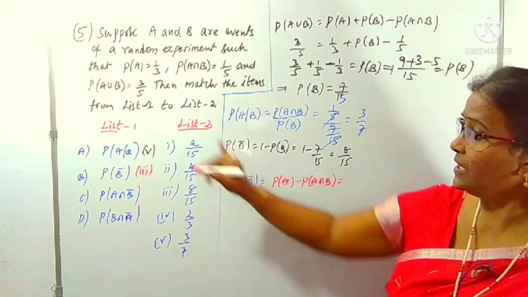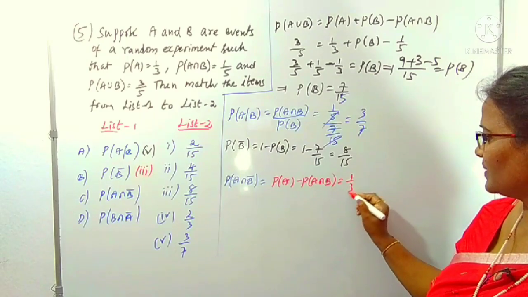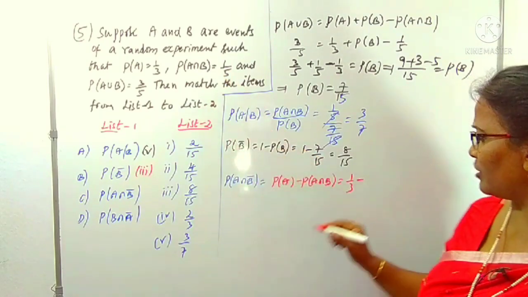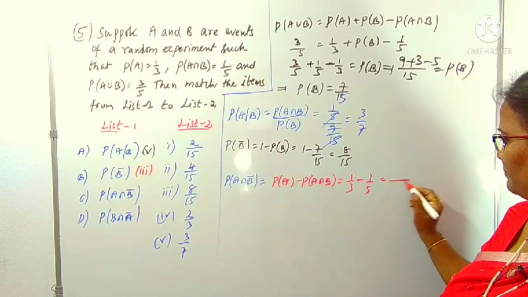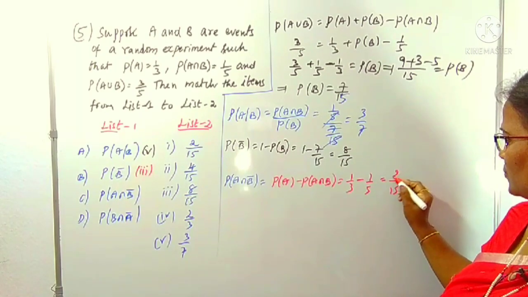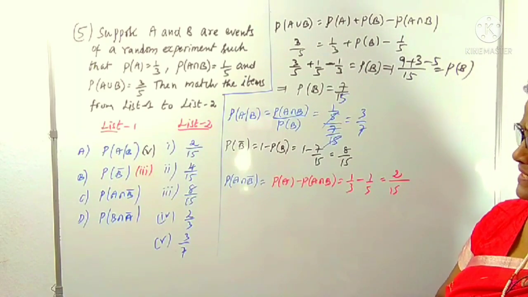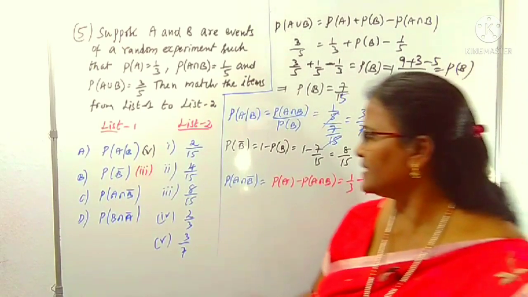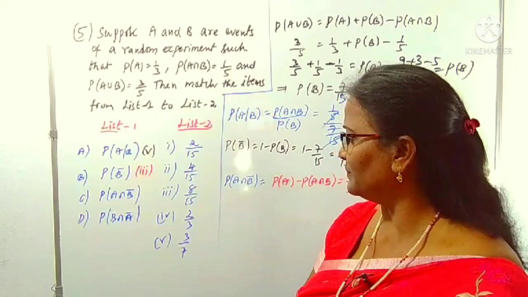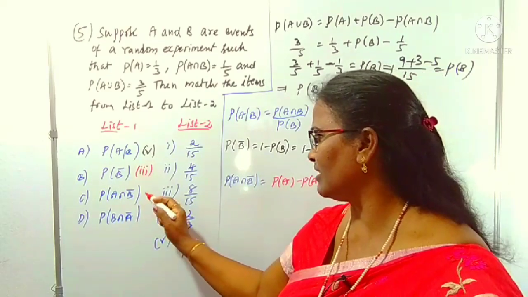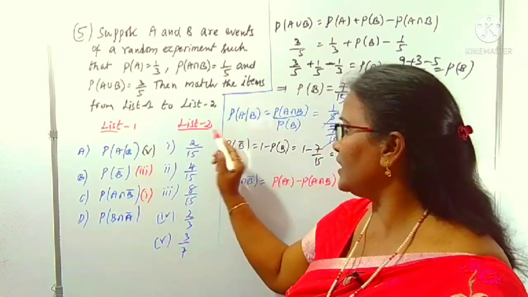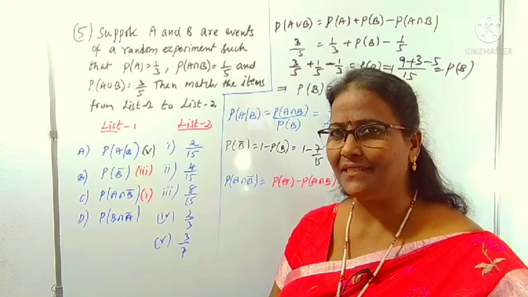P of A is 1 by 3 minus P of A intersection B, which is 1 by 5. LCM is 15. 5 minus 3 is 2. So 2 by 15. 2 by 15 is matched with point 1. Yes, C is matched with 1. Like that we have to go one by one. So you can understand how we can calculate all of this in this question.